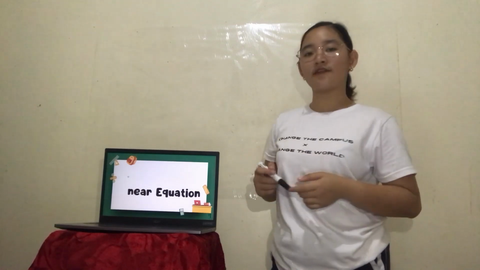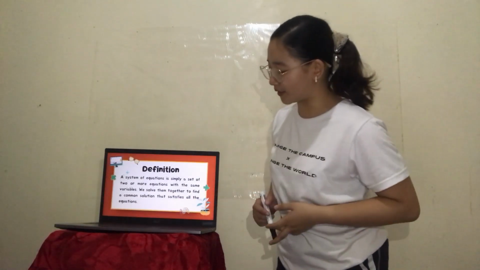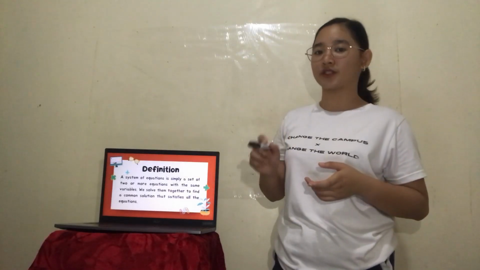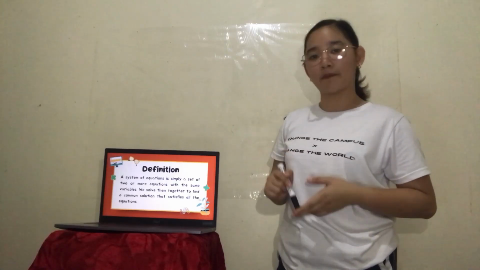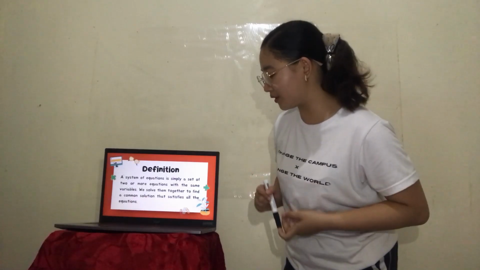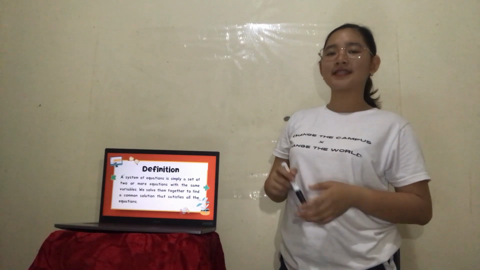So first, let us define what a system of linear equations is. A system of equations is simply a set of two or more equations with the same variables. We solve them together to find a common solution that satisfies all the equations. So let us have an example.